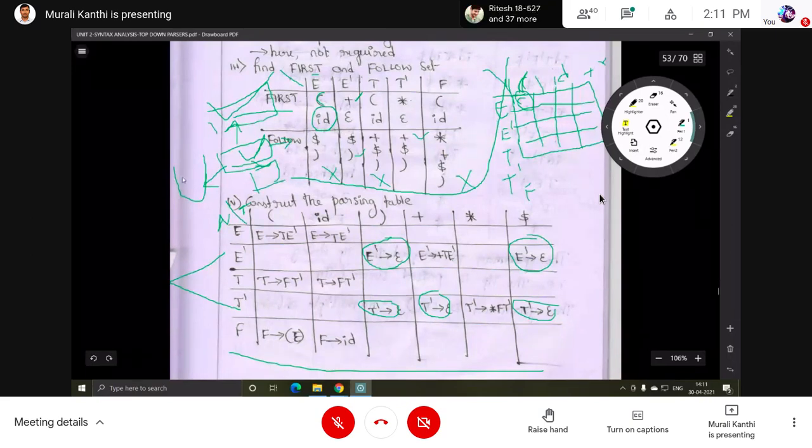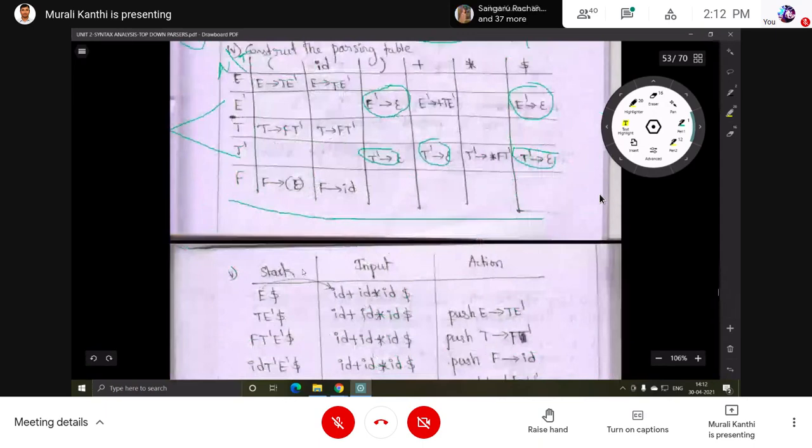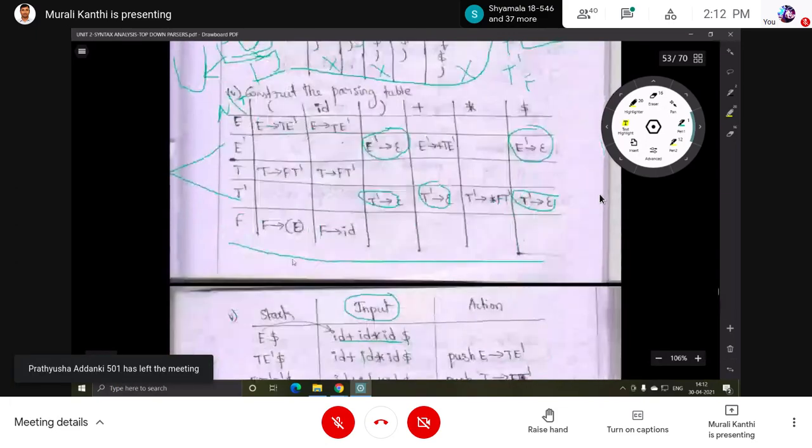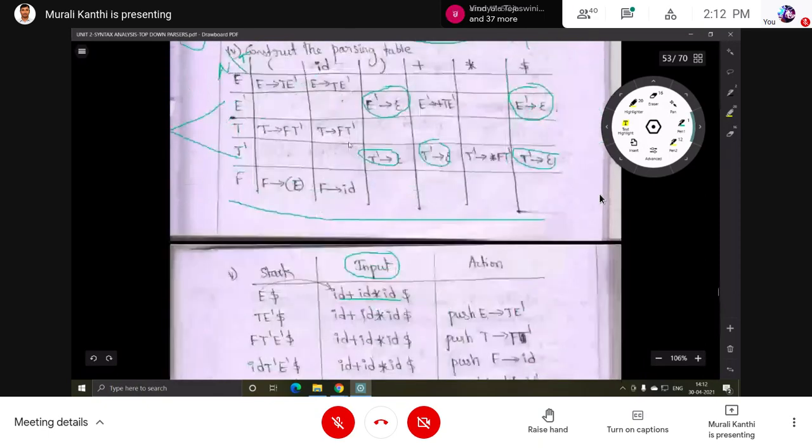So these are the components in the predictive parser. Now the input string is given, so add a dollar at the end of the input string and place it into the input buffer. On the stack, place a dollar first, and then the start symbol of the grammar.